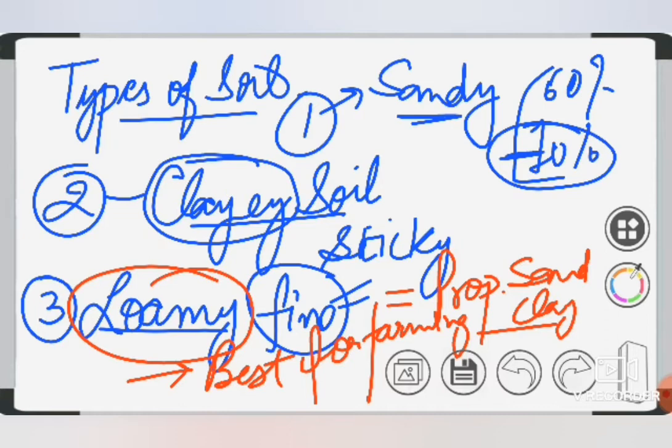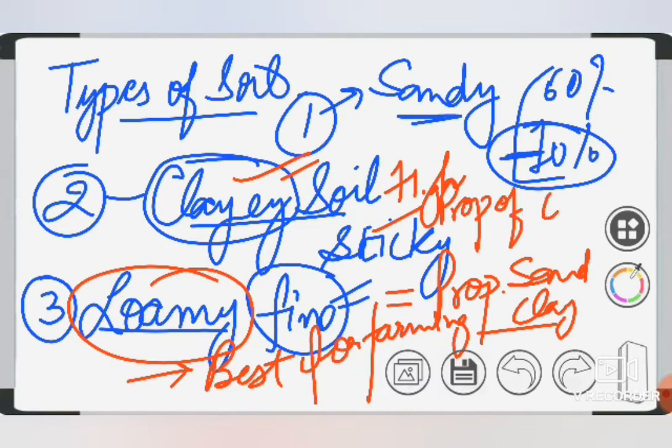This is called clay because when we mix it with water, it becomes sticky. Another thing is that it has a high proportion of clay, that's why it is clay.